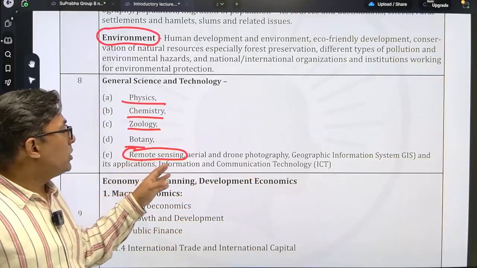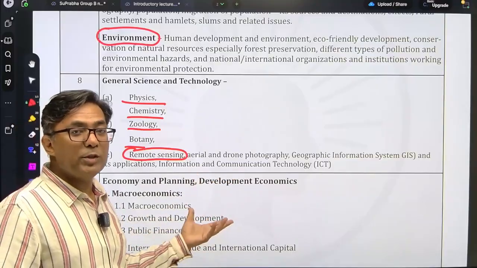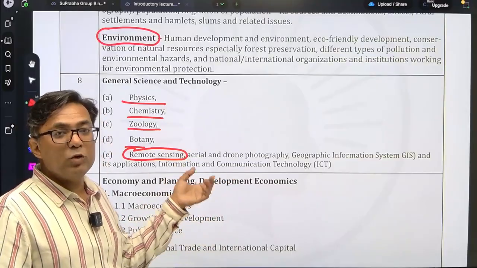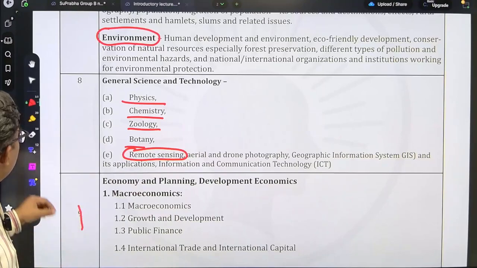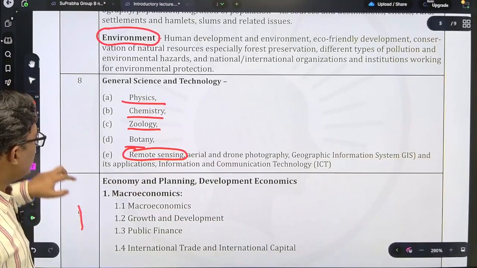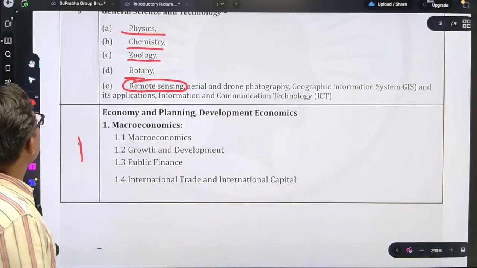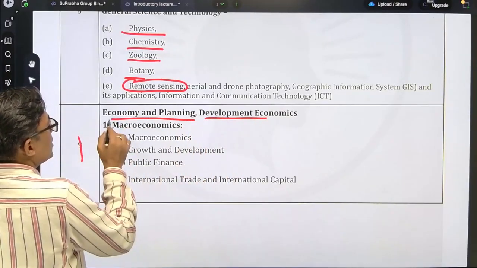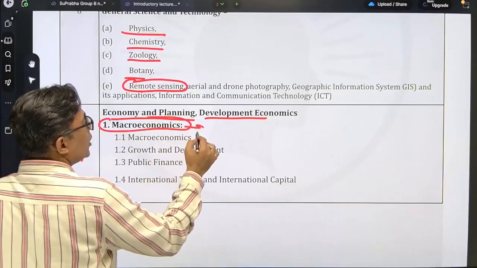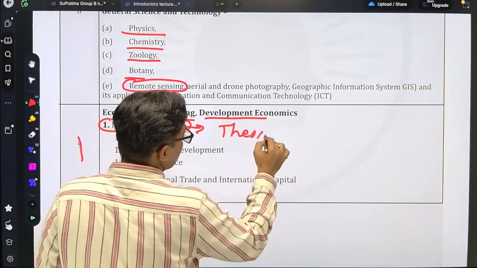So remote sensing, drone photography and geographical information system are an additional part you have in mains. And the ninth topic, the last one in paper 2, is economy and planning. This has been divided into two parts. First is macroeconomics, that is the theoretical part of economy.